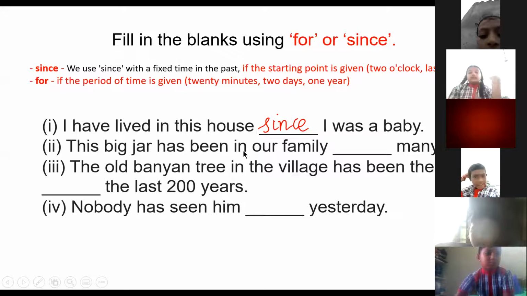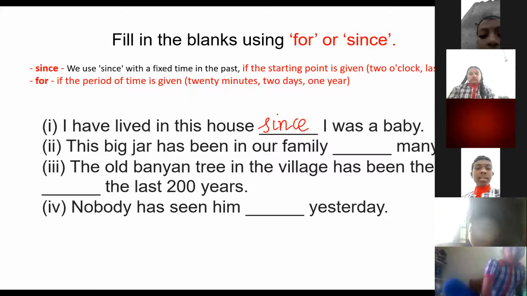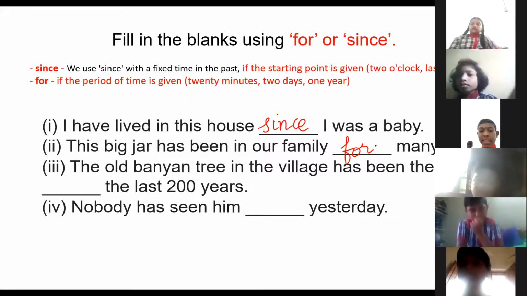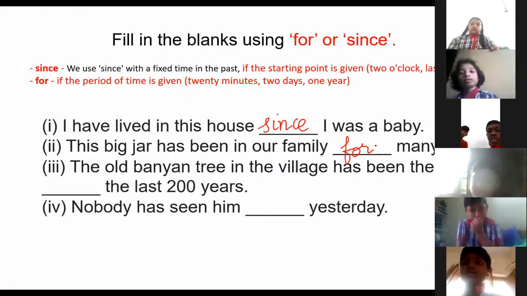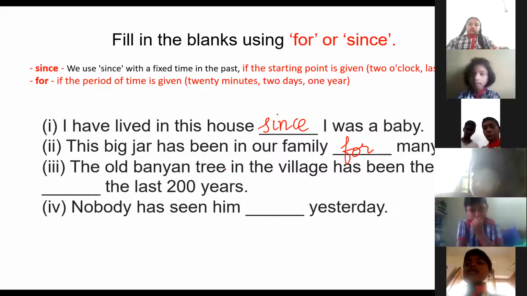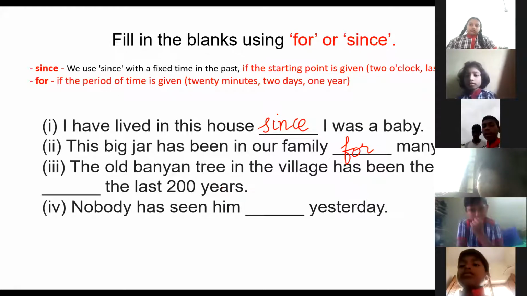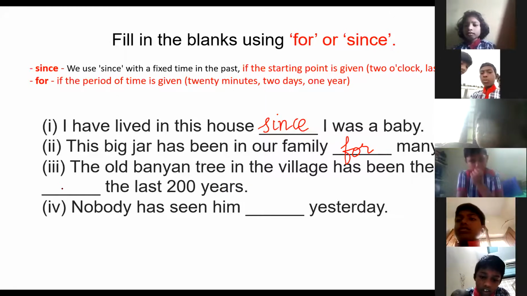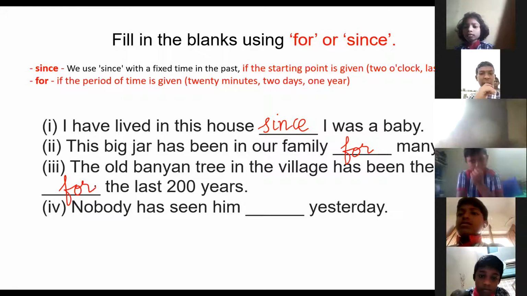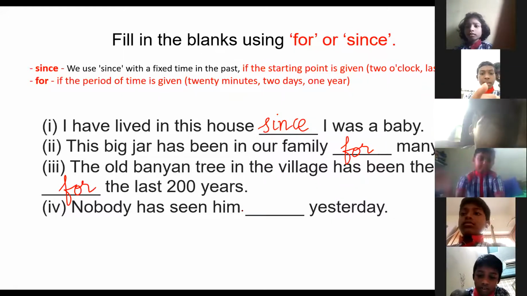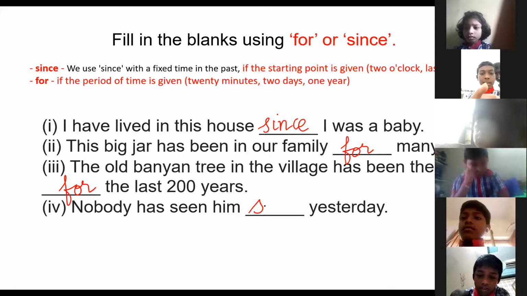This big jar has been in our family dash many years. What will come? For. Because here we are not talking about whether now it is there or not, we don't know. But for many years. The old banyan tree in the village has been there for the last 200 years. He's talking about the last 200 years, but whether it is there now or not, it is not telling. So it will be "for". Nobody has seen him dash yesterday. Yesterday he was not there. Now also he is not there. So we use since.